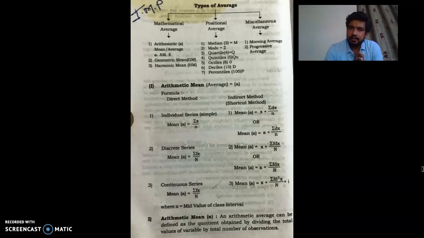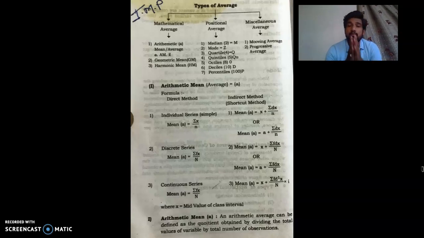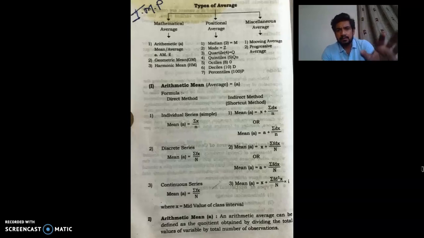I prepared those notes, and we are going to take the help of these notes while studying our topics through these online platforms. So before starting numericals, what we have to study, I have mentioned in the first part, the topmost part of the screen. I think that screen is properly visible to you.